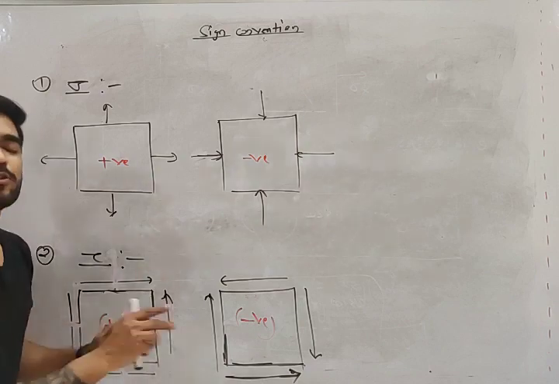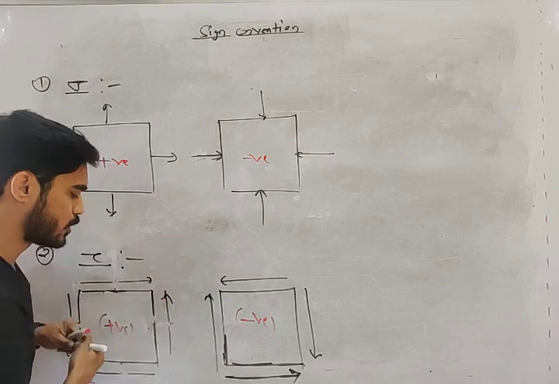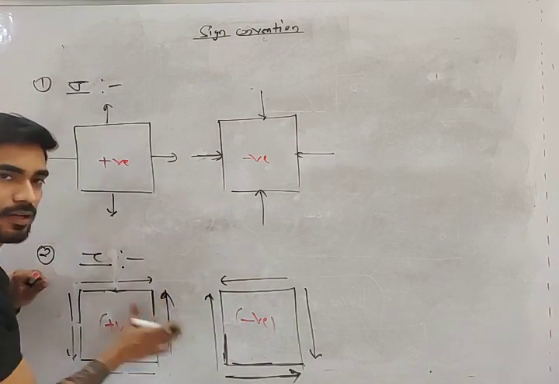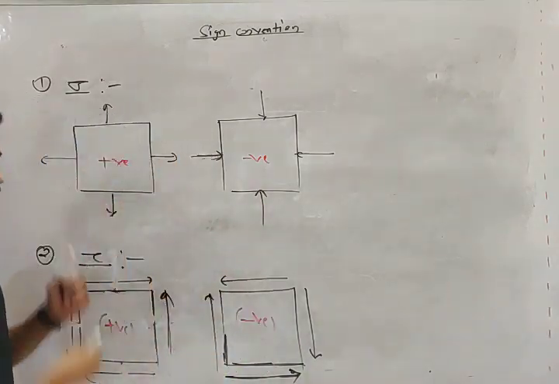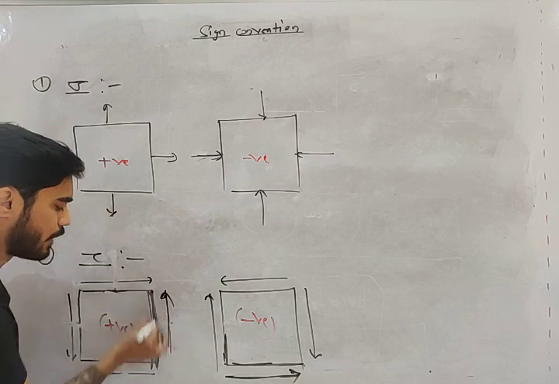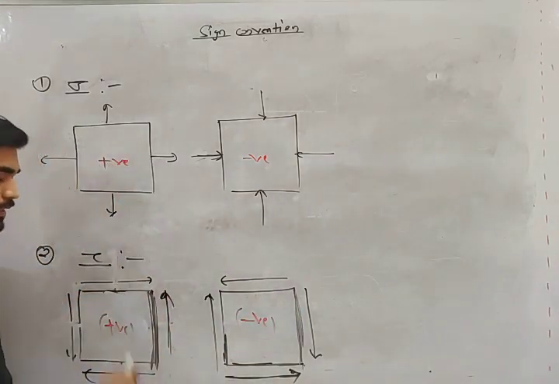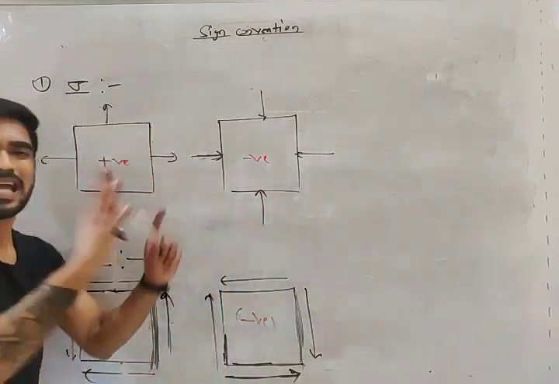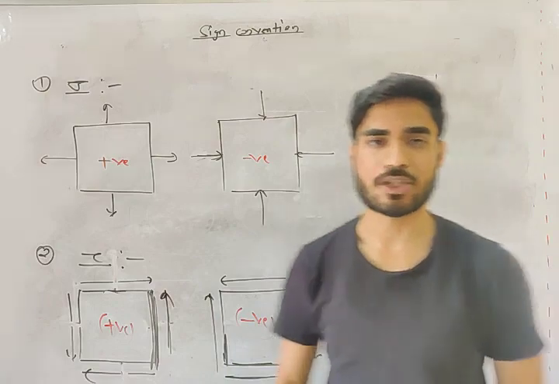पूरा सोचने की जरूरत नहीं है. Just remember on this plane if tau is going up, positive. On this plane if tau is going down, negative. That's it. Forget about other planes. Just remember on any one plane. तो इस plane को पकड़ लेते हैं. तो इस plane में if tau is going up, positive. If tau is going down, negative. That's it. So this is the sign convention of sigma. This is the sign convention of tau.